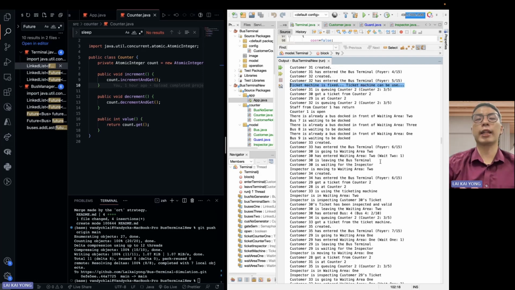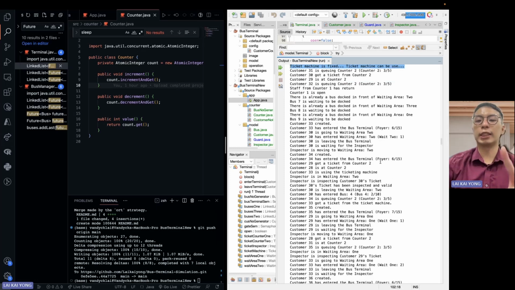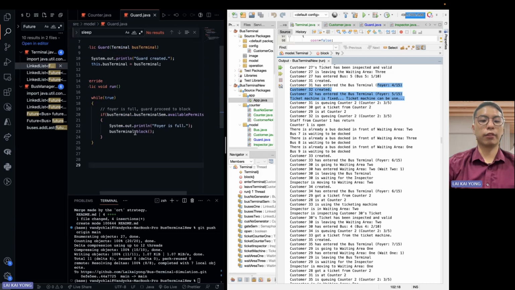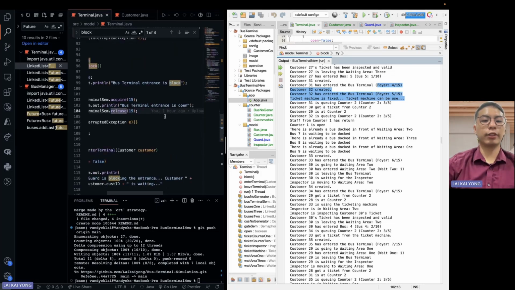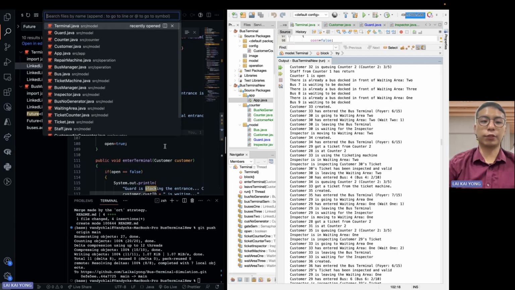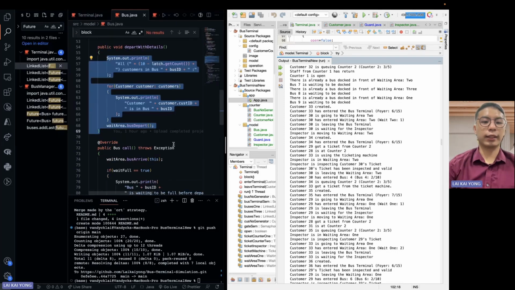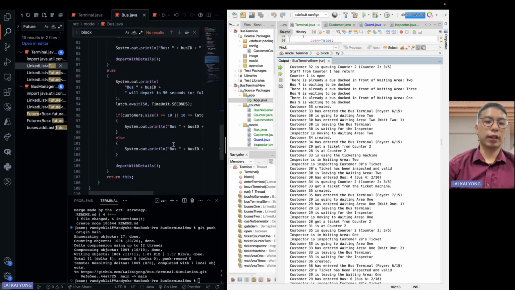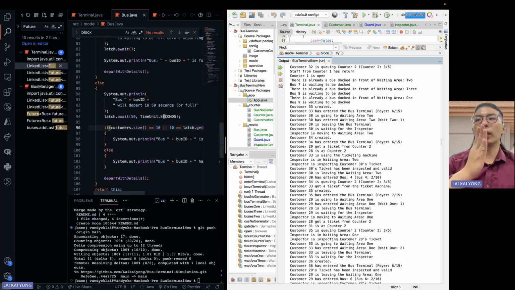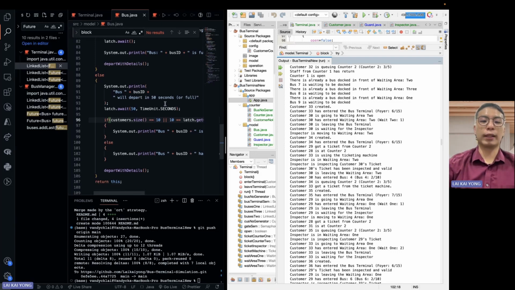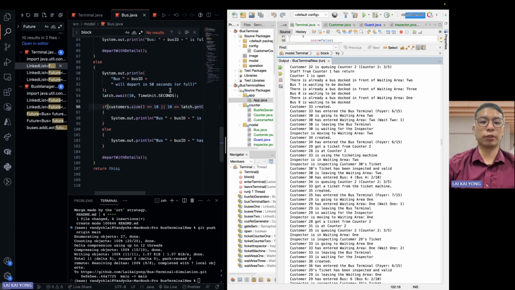There are 2 scenarios that I can't show here because the process is handled properly. There is a case where the bus terminal foyer will be full, which triggers this block function saying that the entrance is blocked because the guard is there. And when the bus is full, it departs. As you can see here, it departs from the waiting area. Otherwise, when the bus has waited for 50 seconds and the waiting area is not full yet, so the bus is not fully loaded with 10 persons, the bus will start departing from the location with the customers.